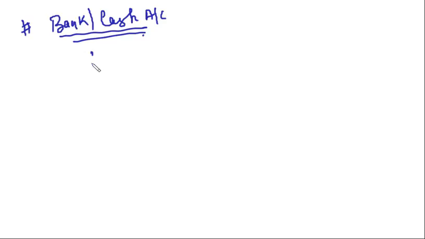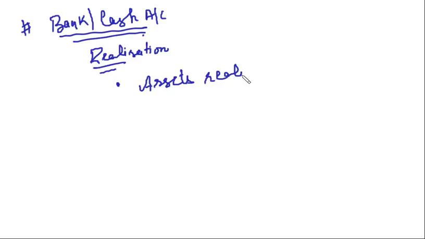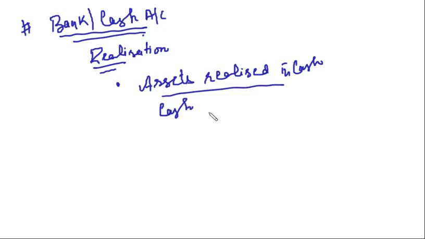In case of realization, what were the journal entries related to cash or bank? One was assets realized in cash, right? In this case, what is the entry? Cash account debit or bank account debit to realization account. This entry will be taken to cash or bank account, right?